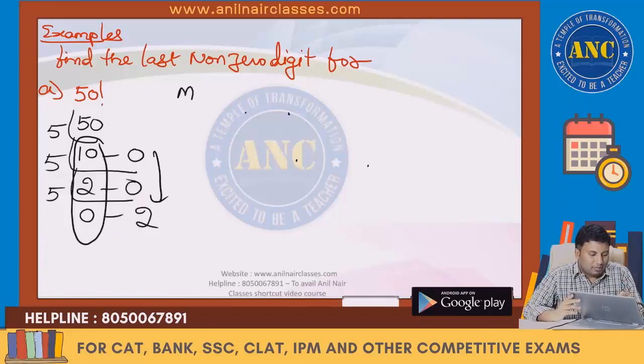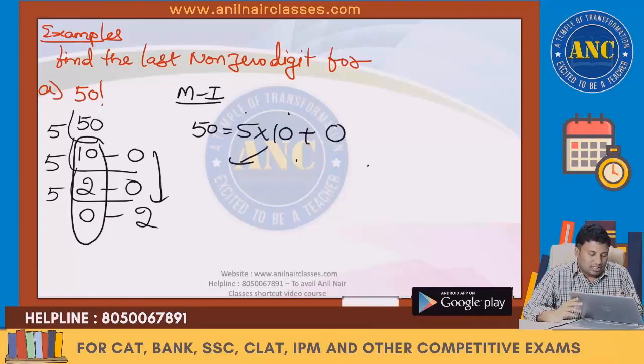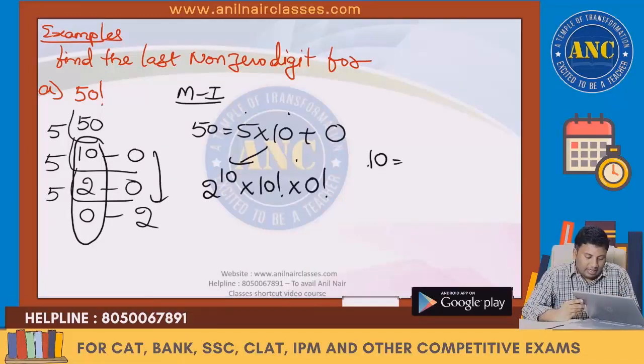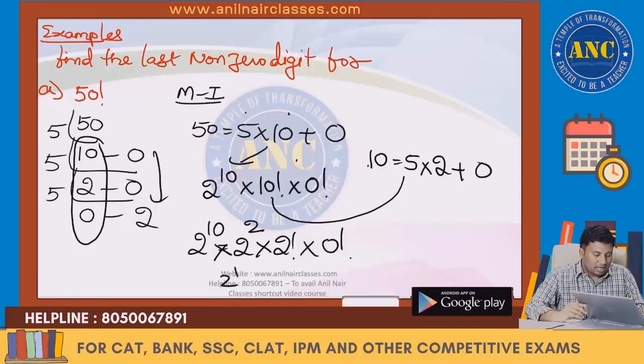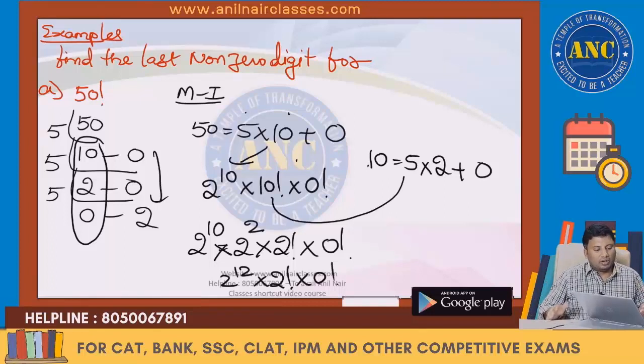This is method 1. 50 is nothing but 5 into 10 plus 0. So this is 2 power 10 into 10 factorial into 0 factorial. Again, 10 is nothing but 5 into 2 plus 0. So this is 2 power 10 into 2 square into 2 factorial into 0 factorial. I hope it is clear. That gives 2 power 12 into 2 factorial into 0 factorial.